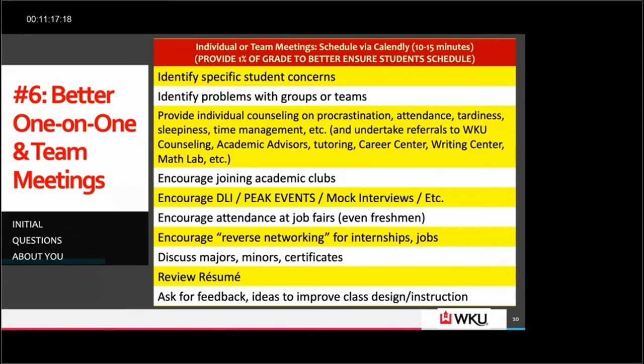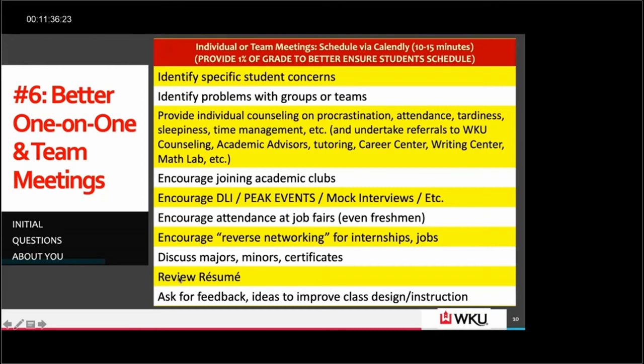And you can also discuss any minors or certificates that they might have, or even if they're unsure about the major, you can have those type of conversations, especially if you involve some of the personality tests that you can find at the Career Center for them. Get them involved in that, make sure that they're on the right path so they don't get to their junior or senior year and figure out that they should have changed their major.